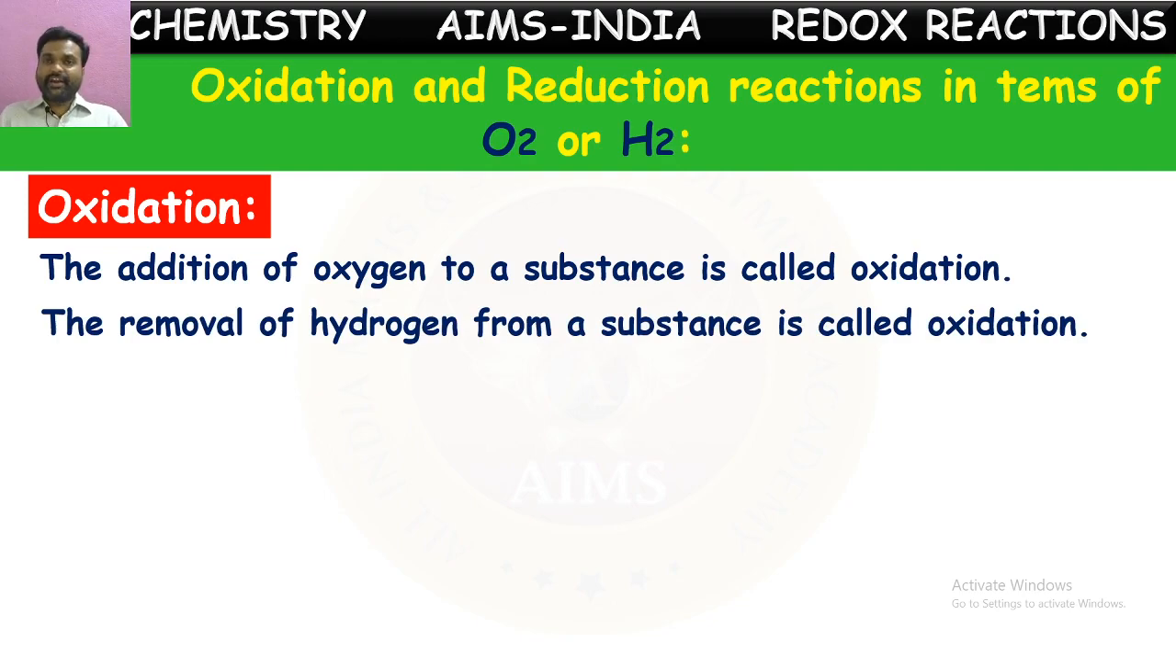The removal of hydrogen from a substance is called oxidation. In terms of oxygen, we said the addition of oxygen is called oxidation. If we say in terms of hydrogen, the removal of hydrogen is called oxidation. So oxidation can be defined in two different ways, in terms of oxygen and also in terms of hydrogen.